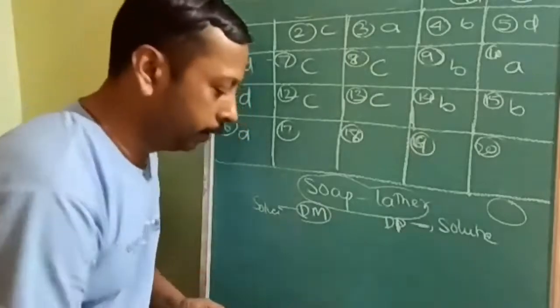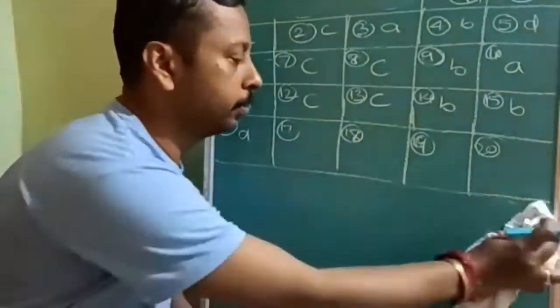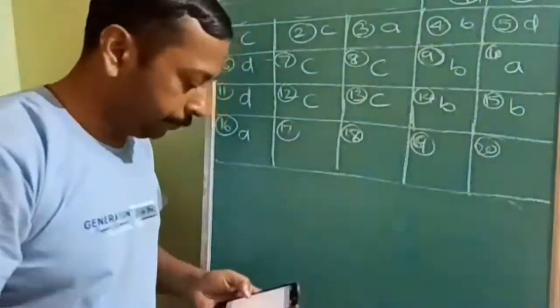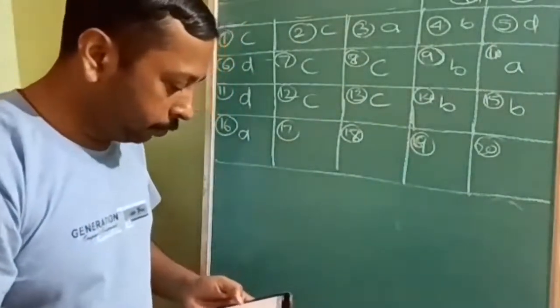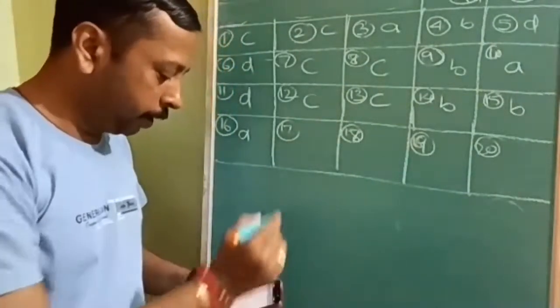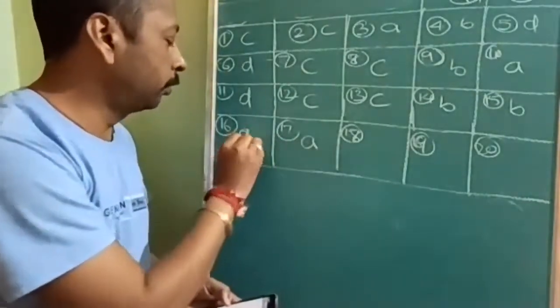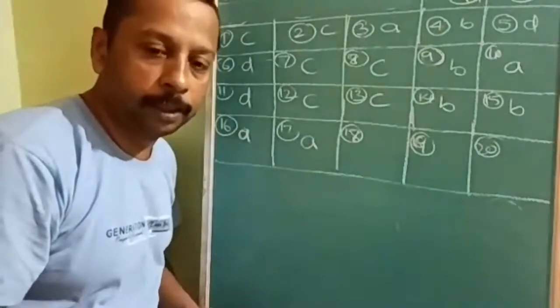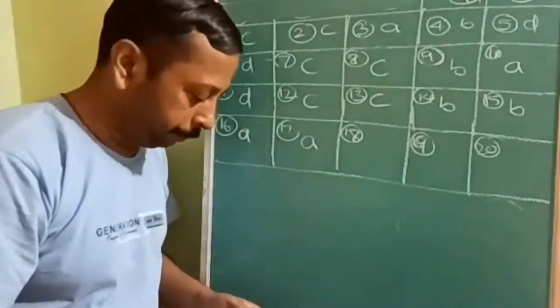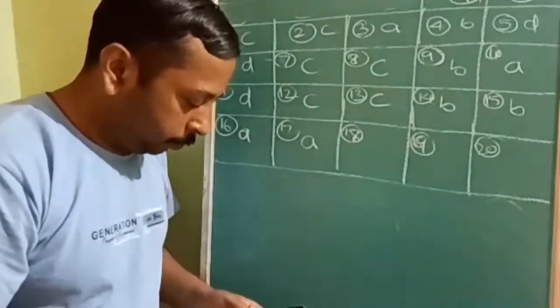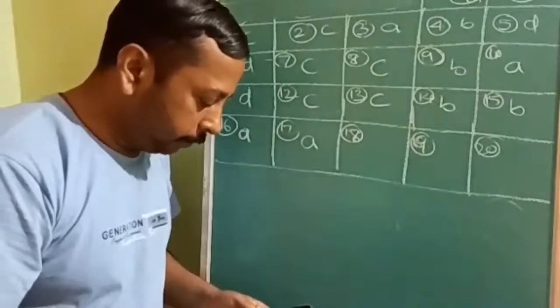Then, which of the following is not a colloid? It should not be a colloidal solution. So chlorophyll, smoke: chlorophyll is not a colloidal solution. That itself is correct. It is a compound. Chlorophyll is a green pigment in the leaves. Next, smoke, ruby glass, milk are already given as examples.